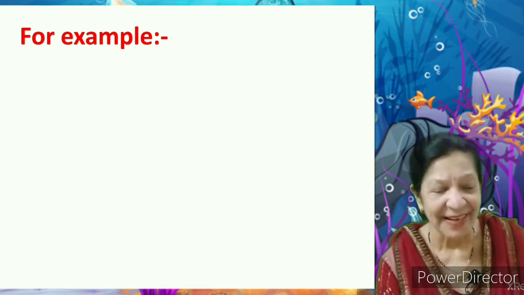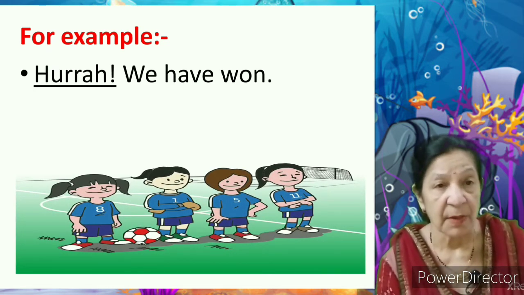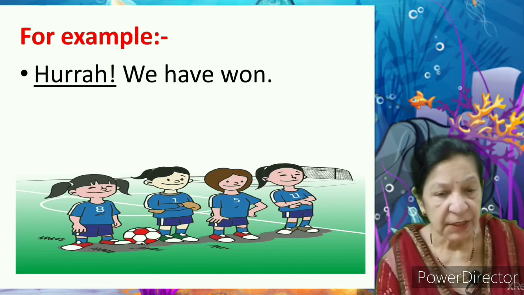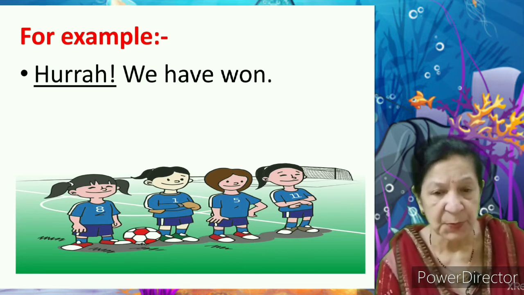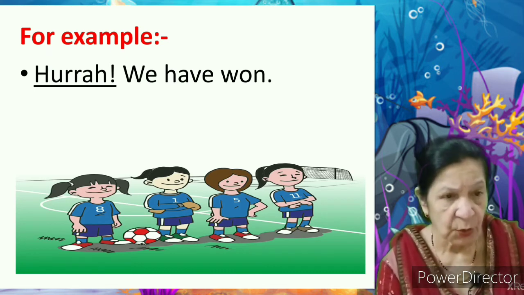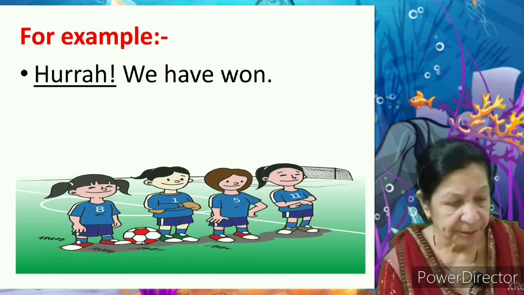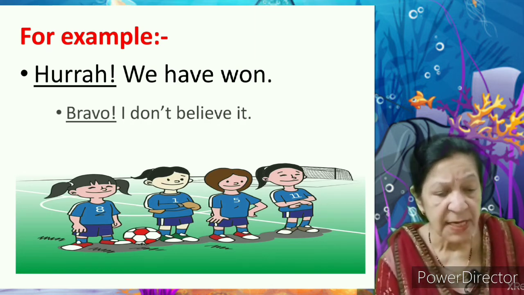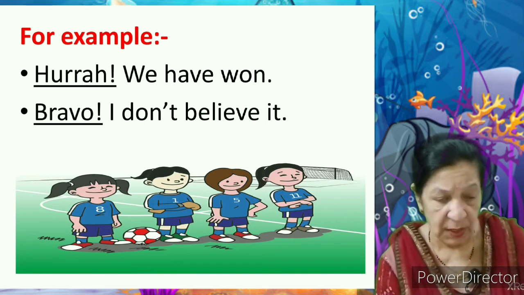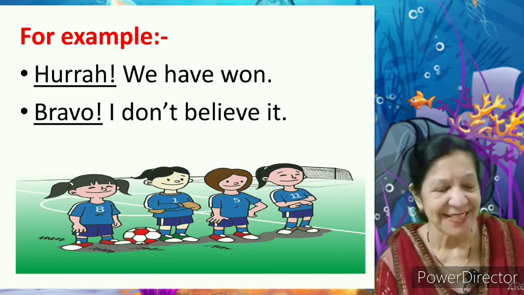Hurrah! We won. Here, hurrah is an interjection of some achievement or victory. The children have won the match or game, so they are expressing their happiness. So, hurrah is an interjection. Bravo! I don't believe it. Bravo is an expression of approval. It's hard to believe. Hope you must have understood today's lesson.